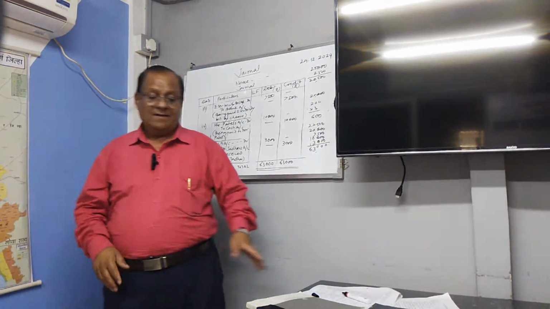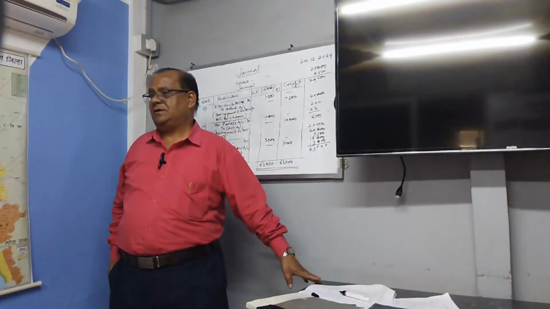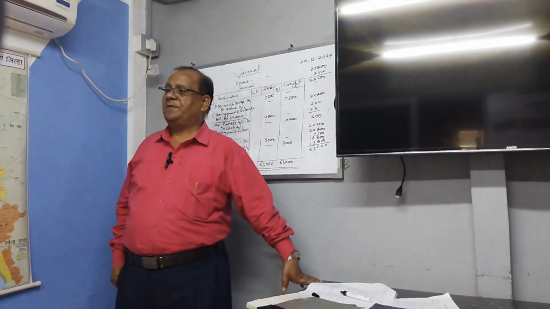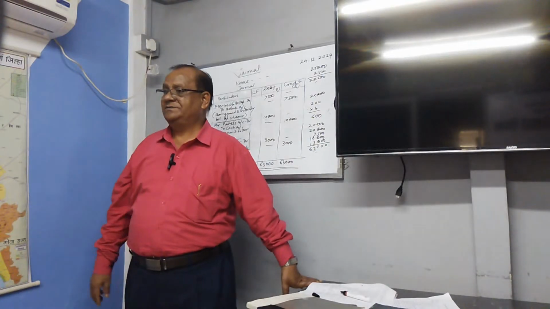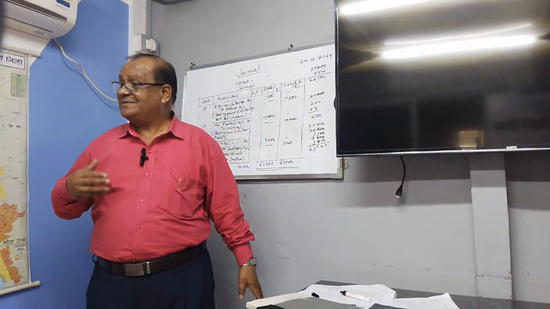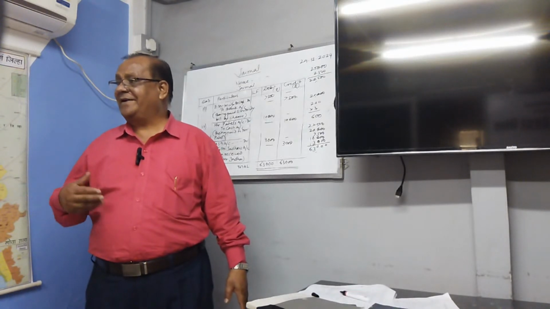Got it? Then second account we have to prepare is profit and loss account. What is profit and loss account? Profit and loss account is also nominal account. All the indirect expenses and indirect incomes are recorded.